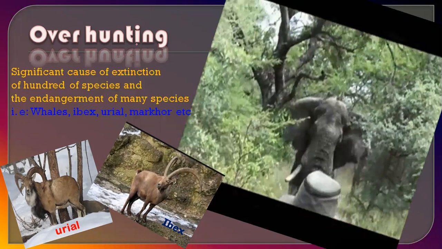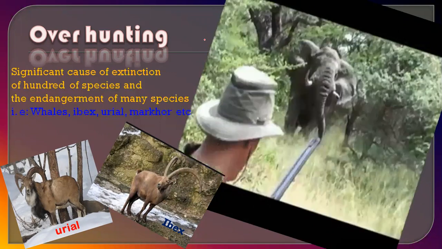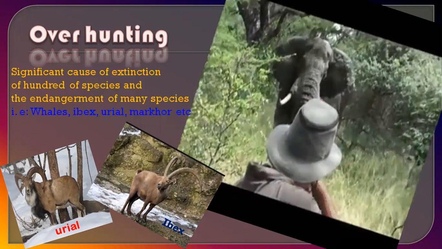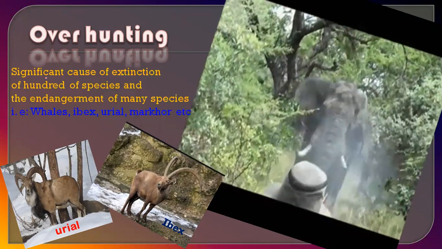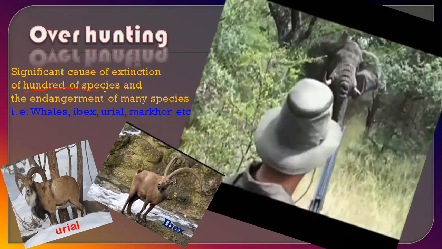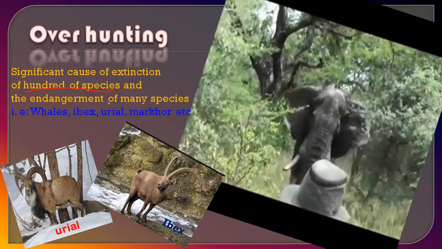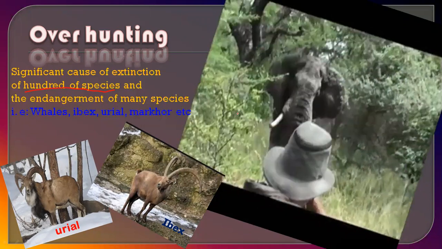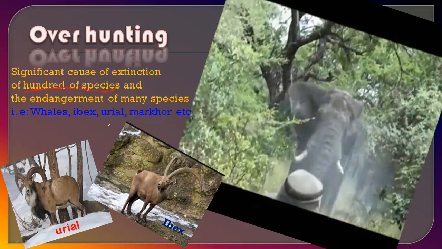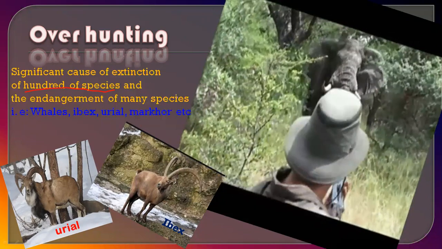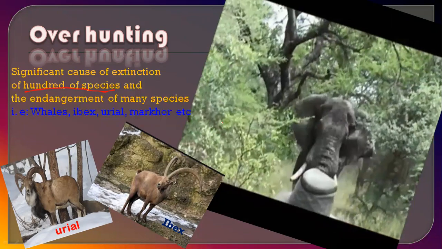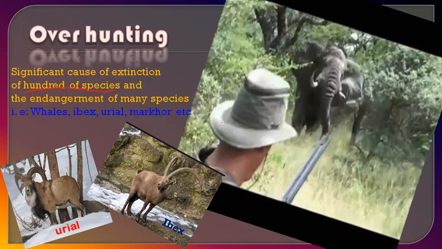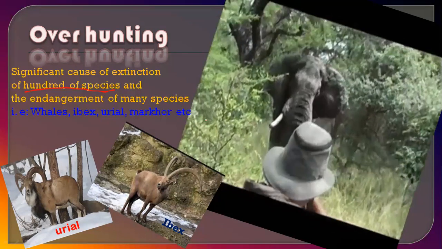One of the major causes of the destruction of biodiversity is overhunting. It is a significant cause of extinction of hundreds of species and endangerment of many species. By hunting, lots of species have died and become extinct from the world, but lots are endangered. They are in an endangered situation, like they can become extinct in the near future.